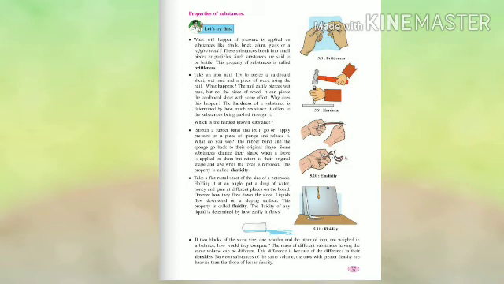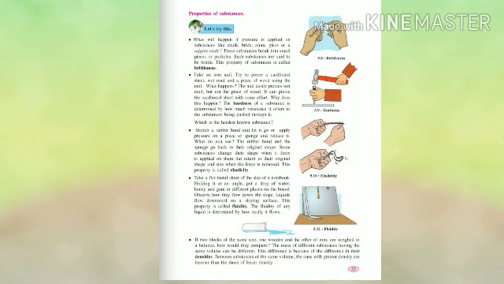Stretch a rubber band and let it go, or apply pressure on a piece of sponge and release it. What do you see? The rubber band and the sponge go back to their original shape. Some substances change their shape when a force is applied on them, but return to their original shape and size when the force is removed. This property is called elasticity.